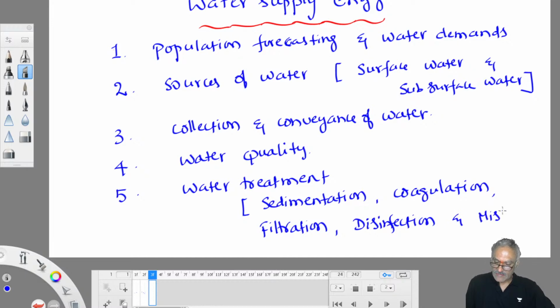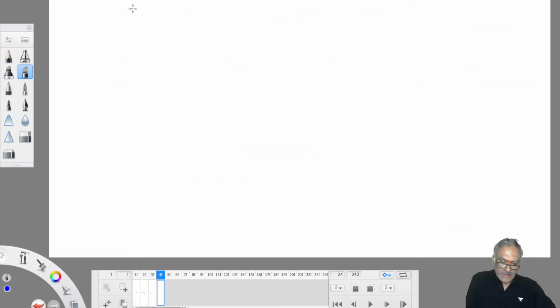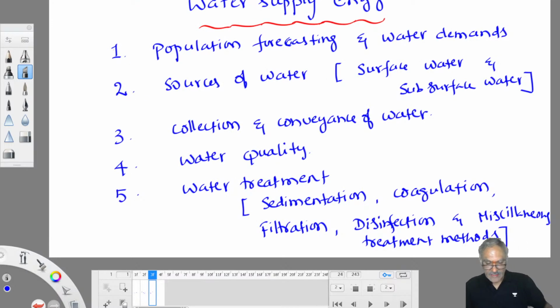And miscellaneous treatment methods. Then, in addition to that, the last topic is water distribution. So there are six topics in this water supply engineering.